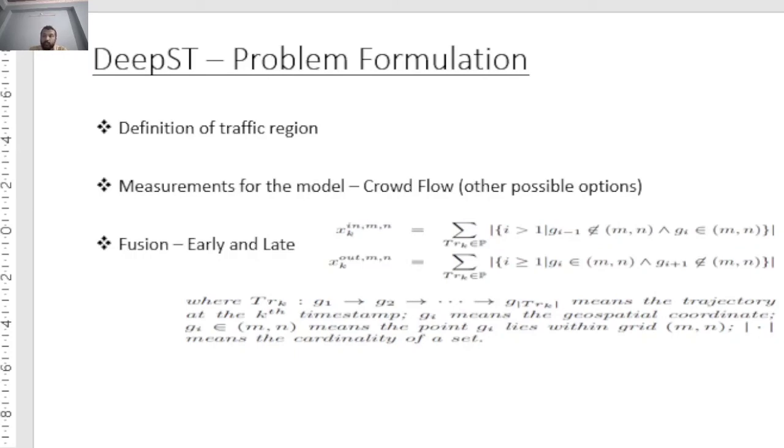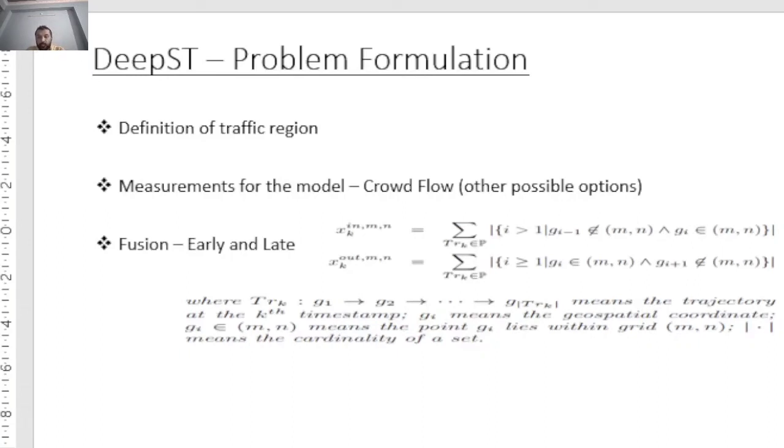So, to formulate the problem at hand in terms of DeepST, there is a map region which is divided into M cross N grids, each grid being a region in the city. So now there are many different types of measurement in the region for different spatio-temporal applications, such as we can measure crowd flows, we can measure air quality, bike rent and return pattern if it is available in a city. So here the crowd flow has been chosen for the purpose of the model.